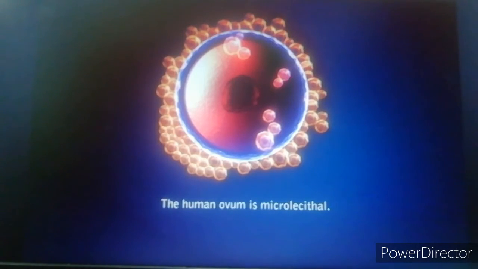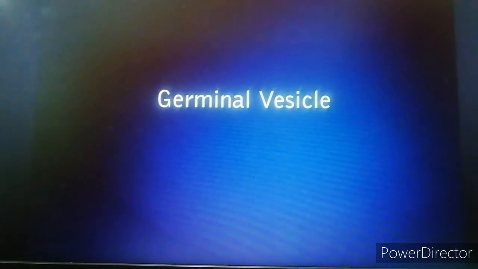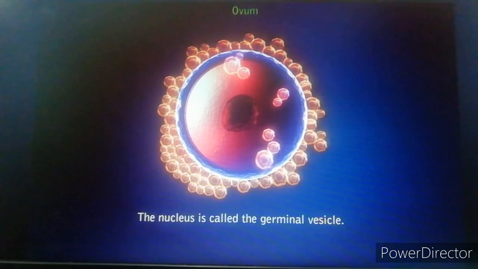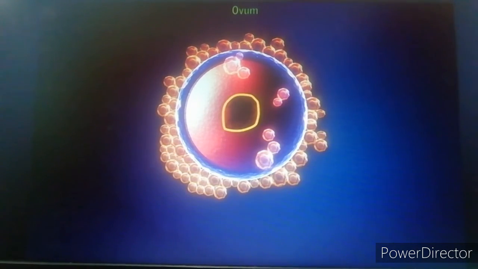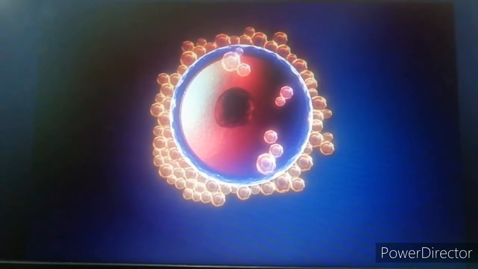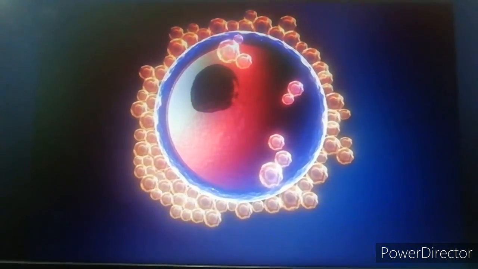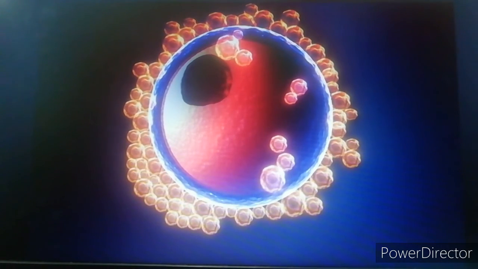So, the human ovum is described as microlecithal, because microlecithal is a term used to describe small eggs with very little yolk. Germinal vesicle. The nucleus is called the germinal vesicle. The germinal vesicle is large and spherical and initially occupies a central position. But as the ovum grows, it becomes eccentric in position. So, the human egg has polarity.